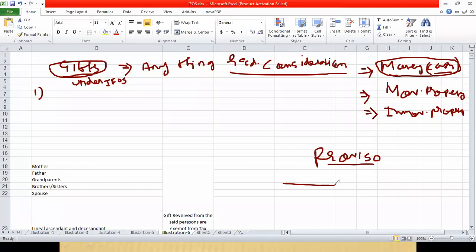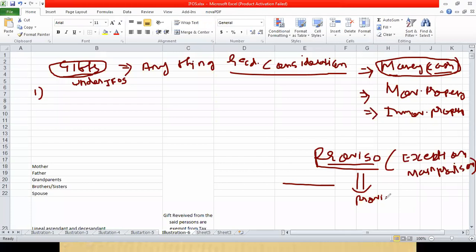Then below the main rule, they will give the provisos, meaning exceptions to the main rule, and it will start with the word provided.